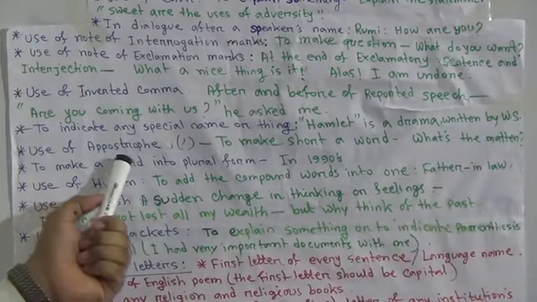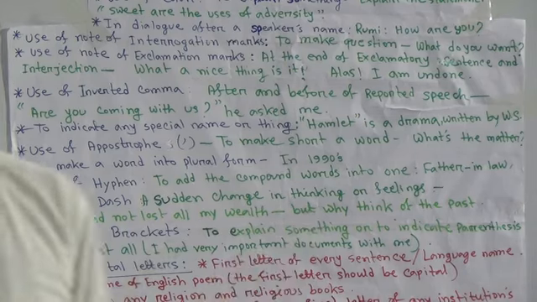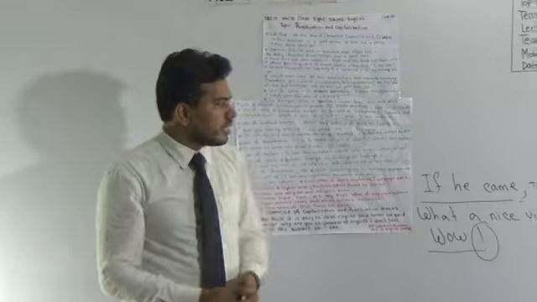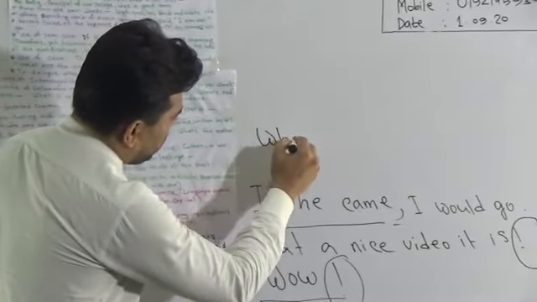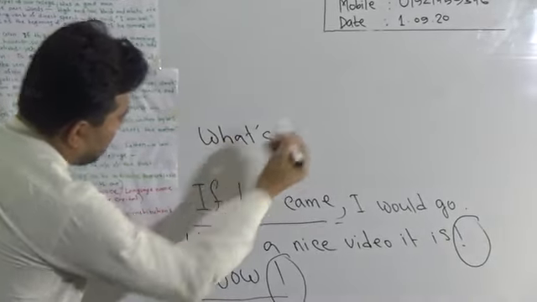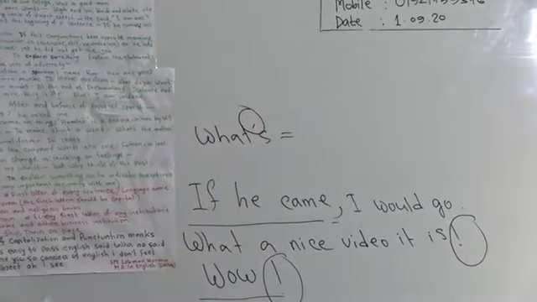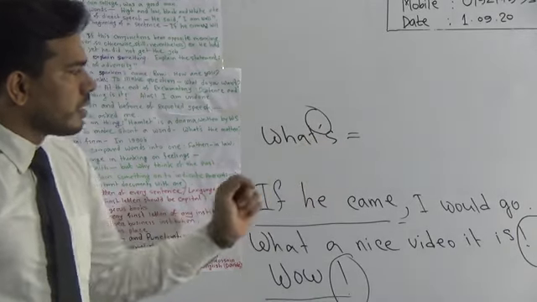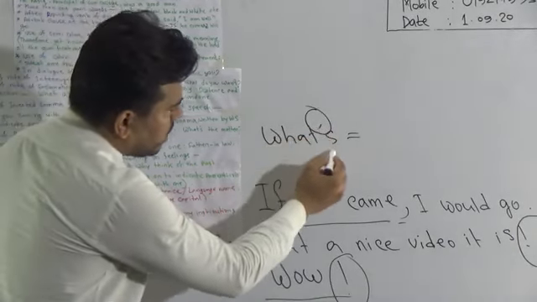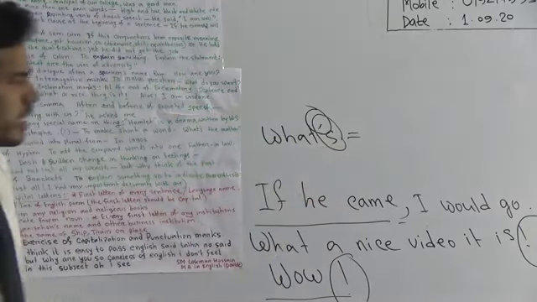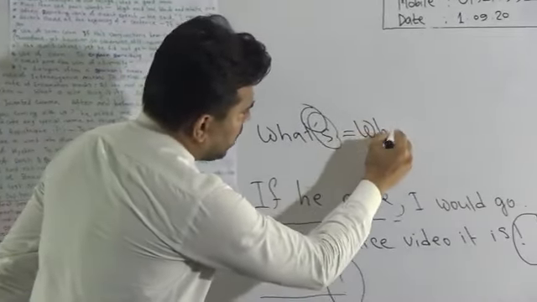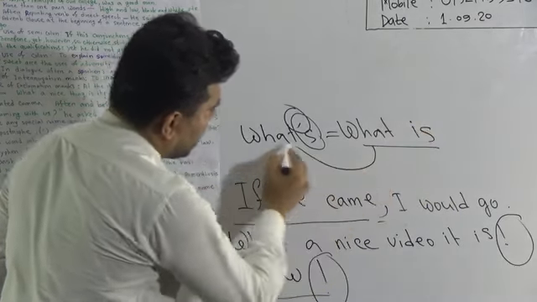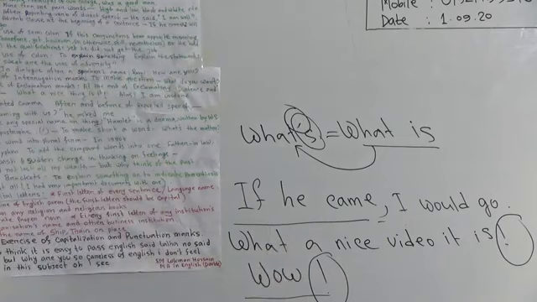Okay, now use of apostrophe. To make short a word, we use apostrophe. If I say, what's it, what does it mean? Here that is our apostrophe, and it is called apostrophe S. It means that here are two words, what is, but these two words are mingled all together, what's, in short.